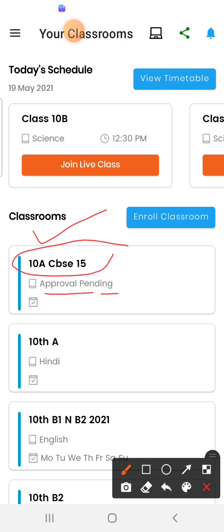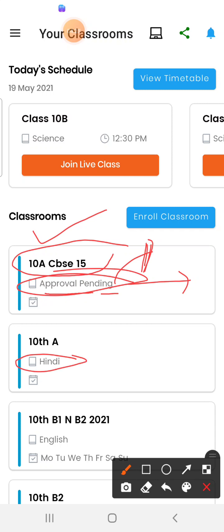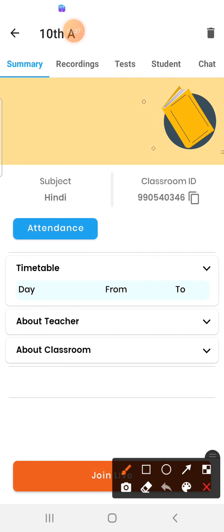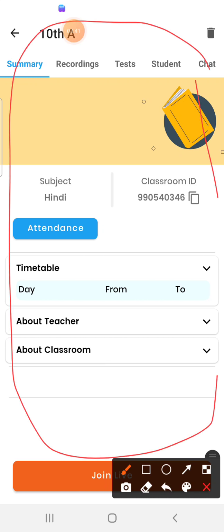After tapping that link, an approval request goes to your teacher. The teacher has to accept this approval. When they accept this approval, this sign will be removed from there. Like that, the Hindi teacher already approved my link. So I have Hindi here and 10. After that I just need to tap this. When I tap my classroom, this classroom will come on this side. This is the Hindi subject, this is the classroom ID.